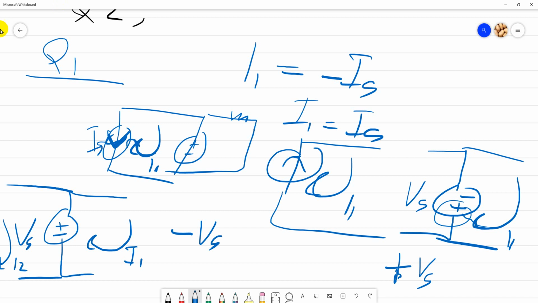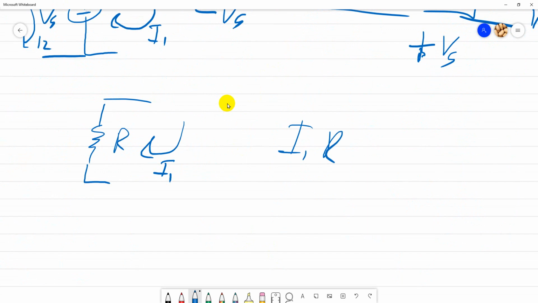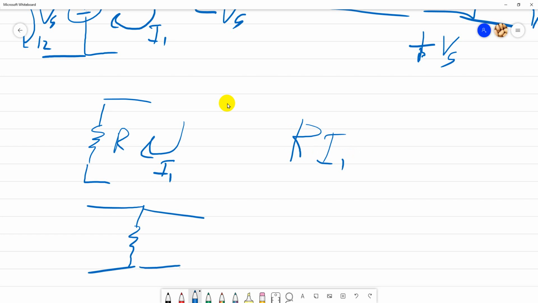How about resistance? You have R here and you have I1, for example, so for this case the voltage is I1 R1, or usually I just write R i1. What happens if it is in between loop currents? This one is maybe I1, this one is maybe I2.